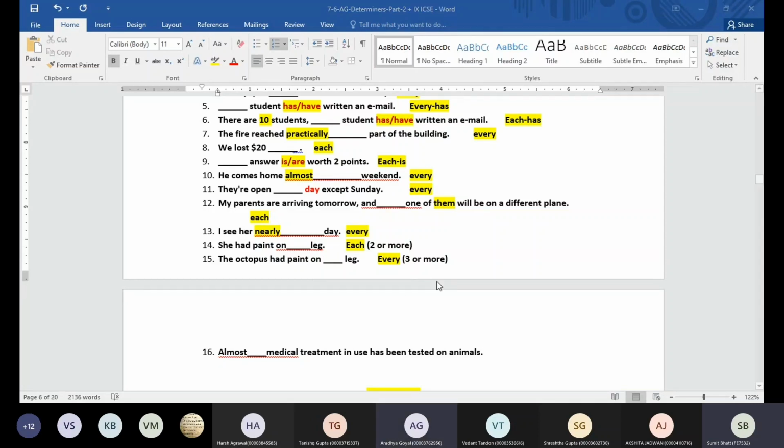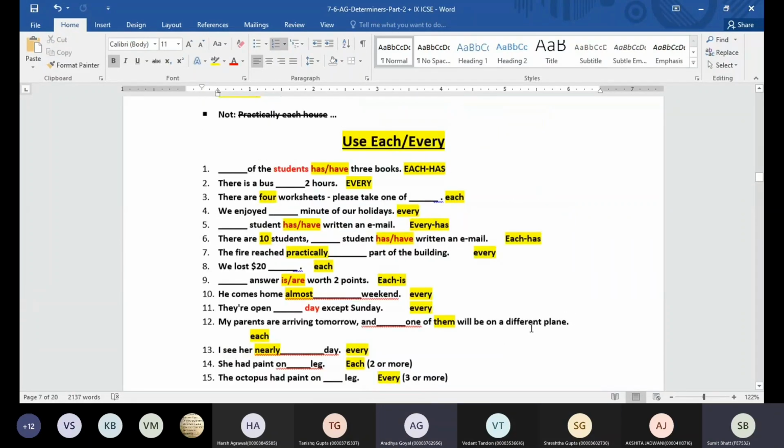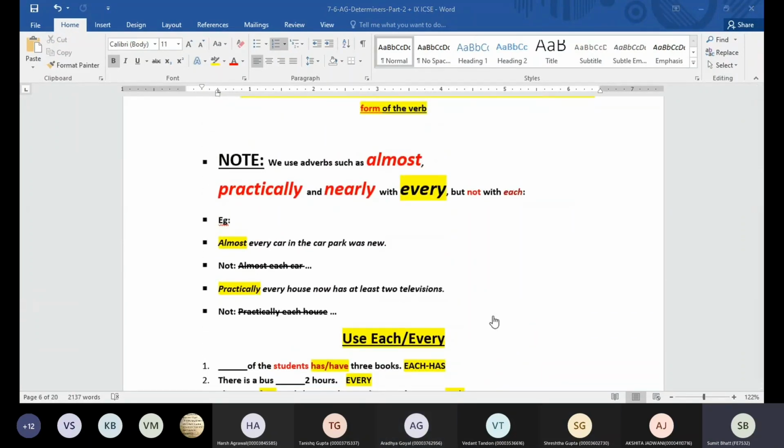Okay, almost dash medical treatment in use has been tested on animals. Every medical treatment. And which word is forcing us to use every? Almost. Okay, so if you have each and every, which type of verb are we going to use?